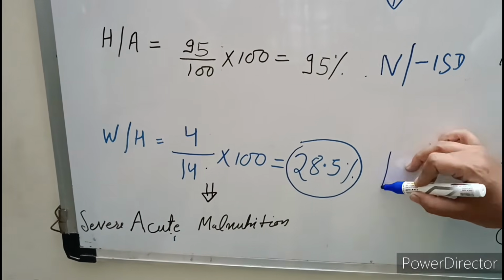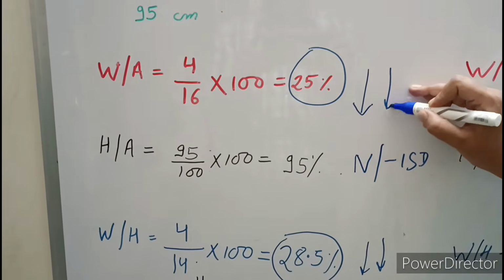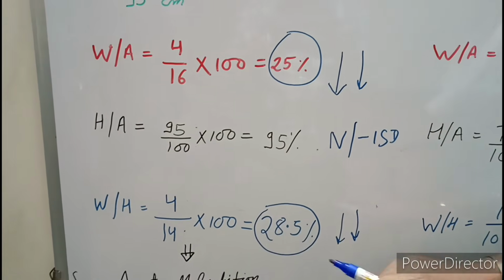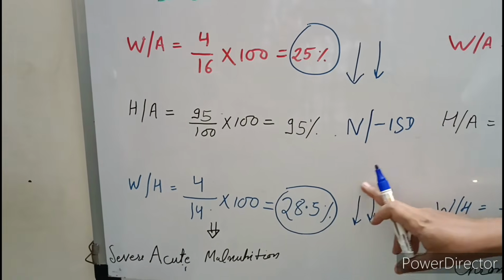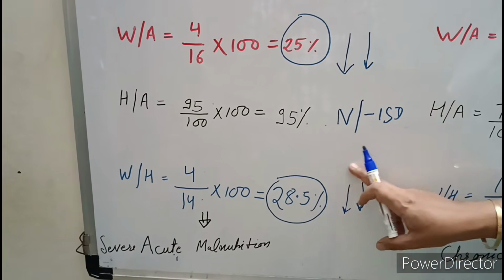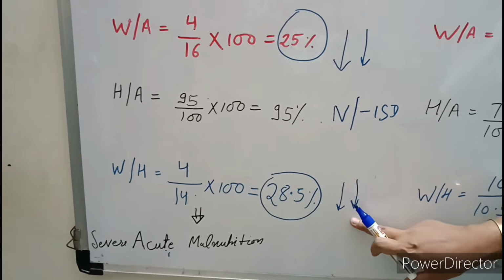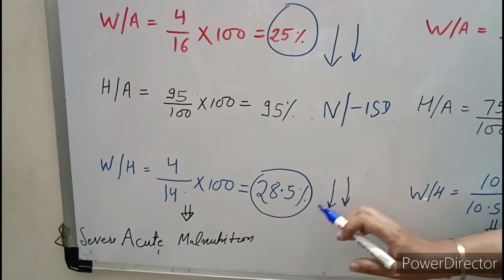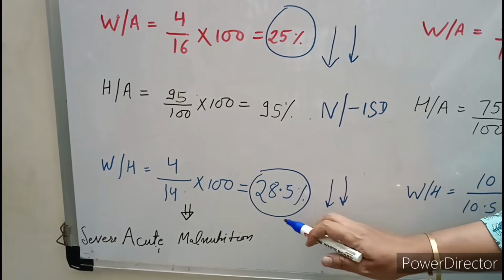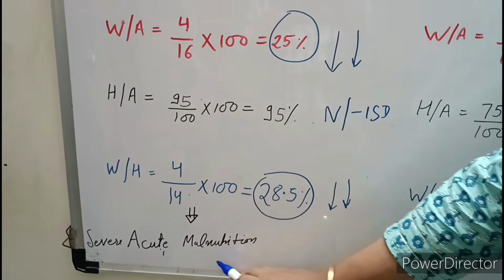So it is significantly decreased, and similarly weight for age is also significantly decreased. Whenever patient is having decreased weight for height, we label it as acute malnutrition, because this will be affected only in acute malnutrition, and if weight for height is less than 75%, that means severe acute malnutrition is there.